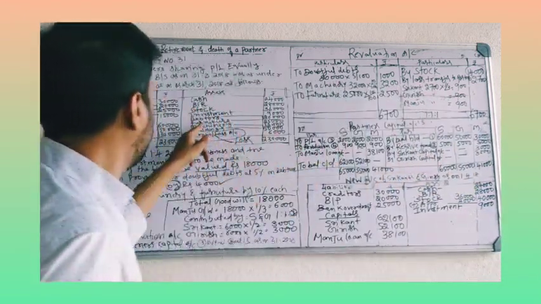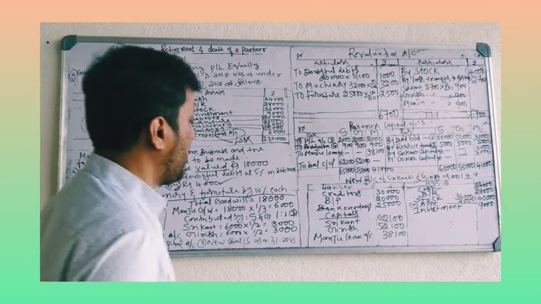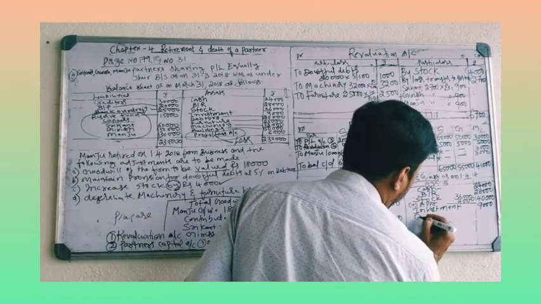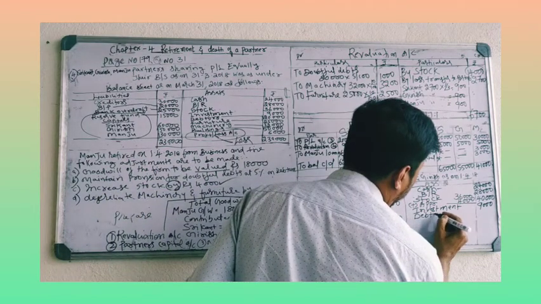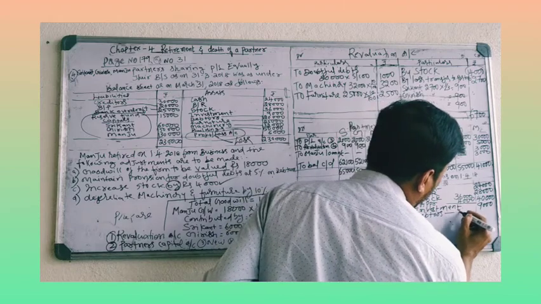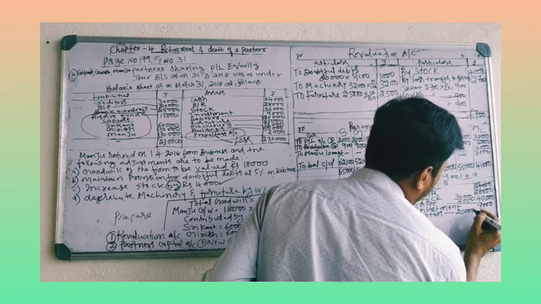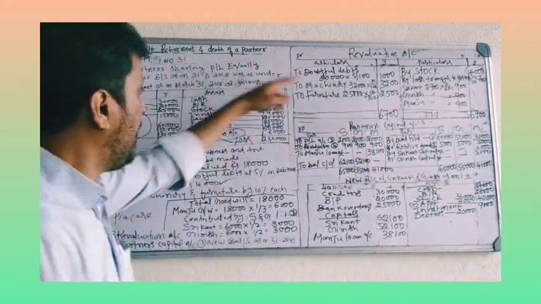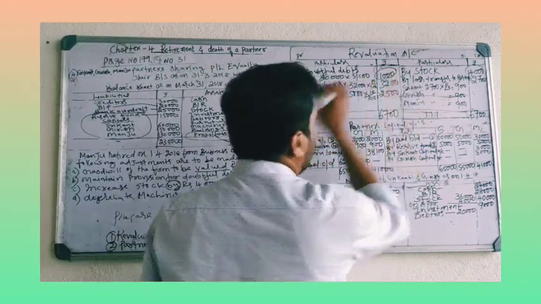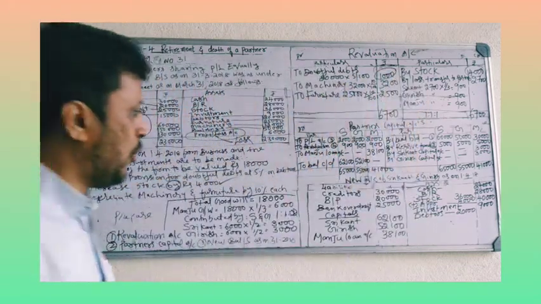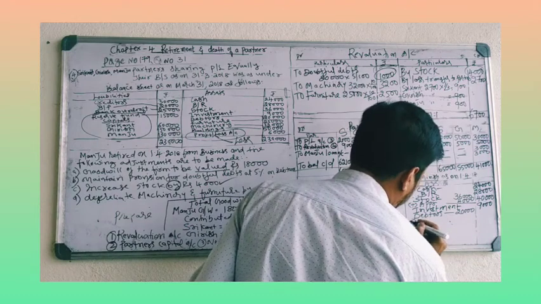Then after that, debtors. Debtors is 20,000. There is a 1,000 rupees loss. The 1,000 rupees is doubtful debts that you have to deduct.